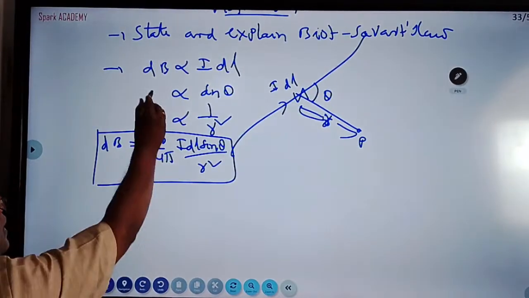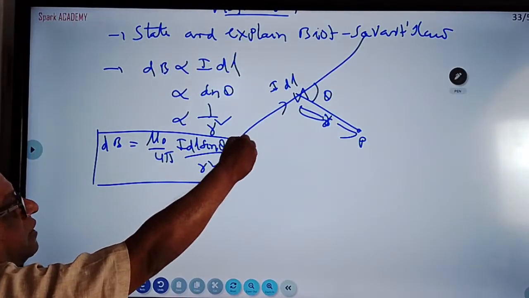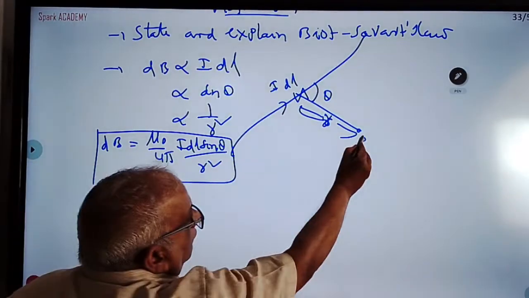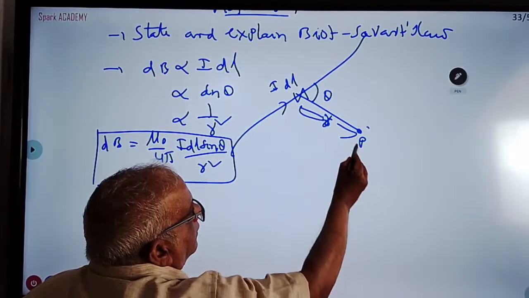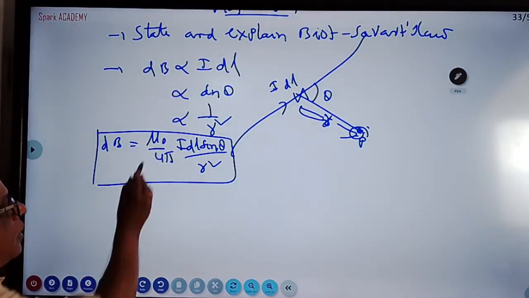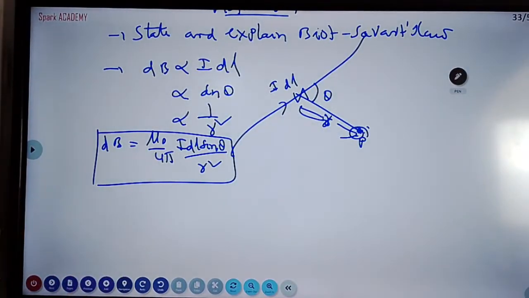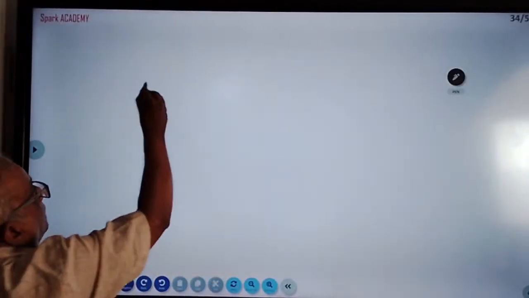dB is called the small magnetic field, I is the current, dl is called the current element, and theta is the angle between I dl and r. At the point P, we want to calculate the magnetic field. So this is the formula. What is mu0? Permeability of air. This is one question. Ampere's law they are also asking, but please study the book.